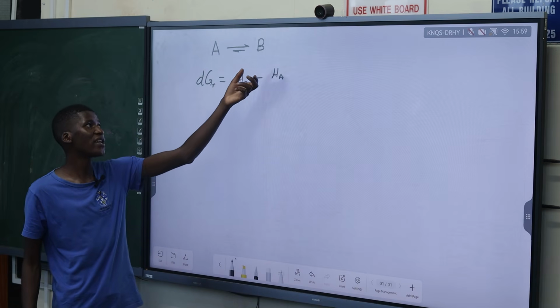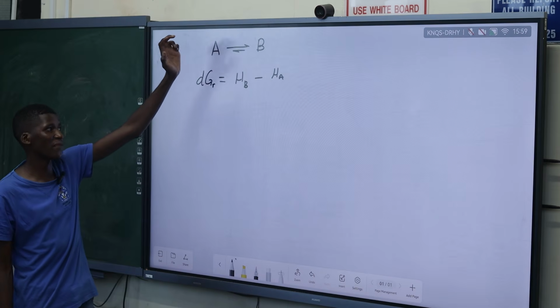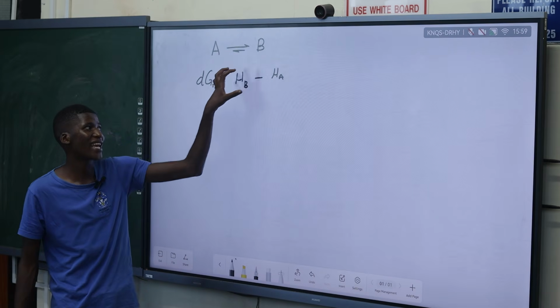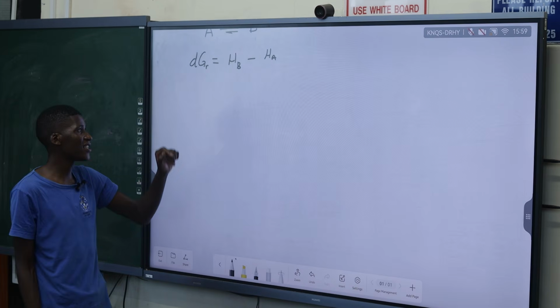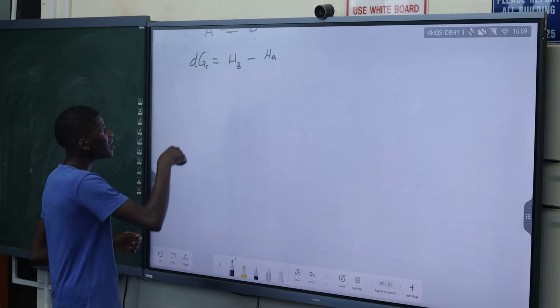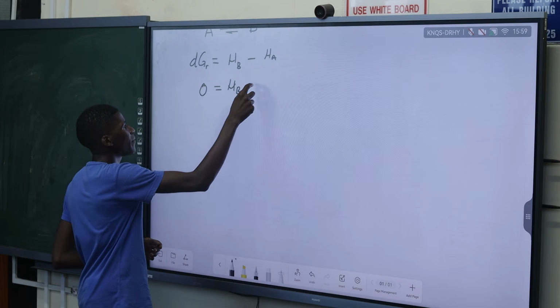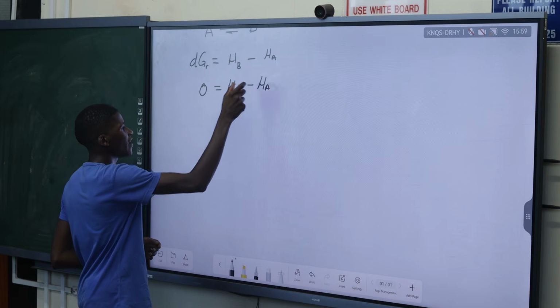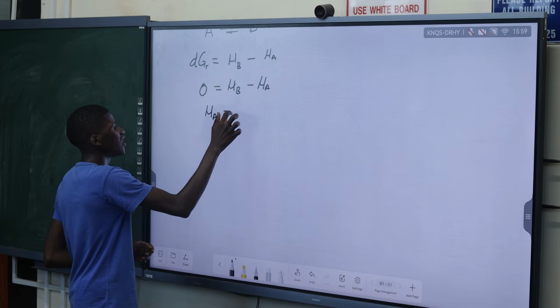So a difference between product particles' energy minus reactant particles' energy. The difference between their chemical potentials will give you the change in the Gibbs energy. So for equilibrium, this must be 0, meaning the chemical potential of A must be equal to the chemical potential of B.